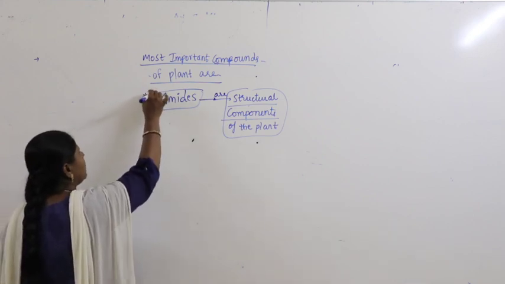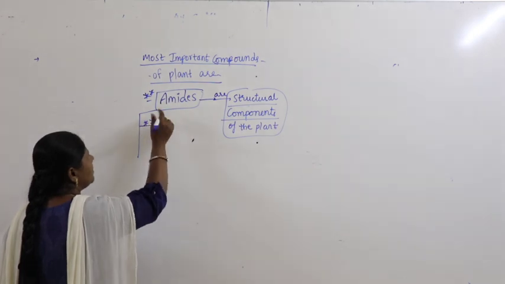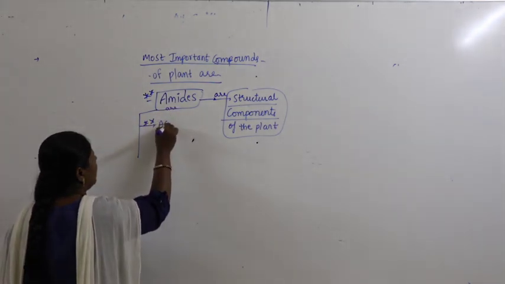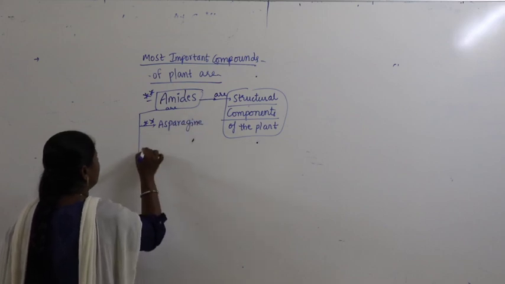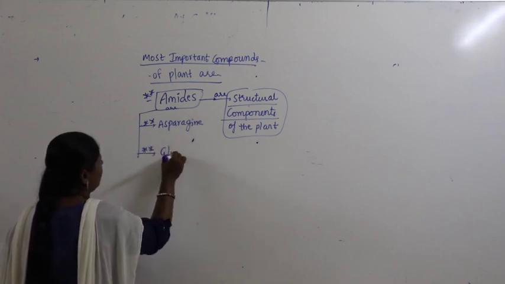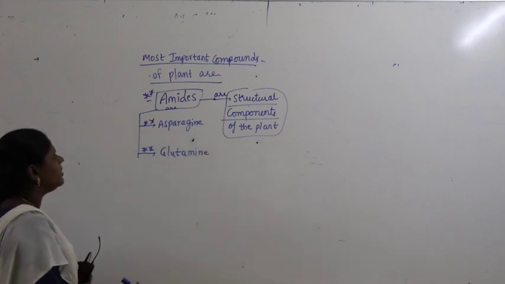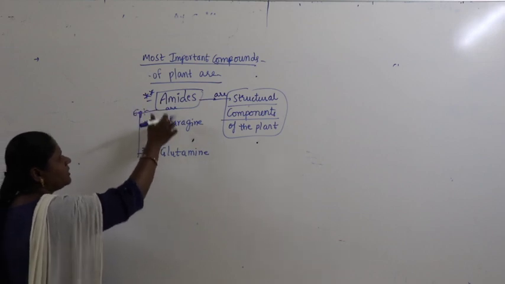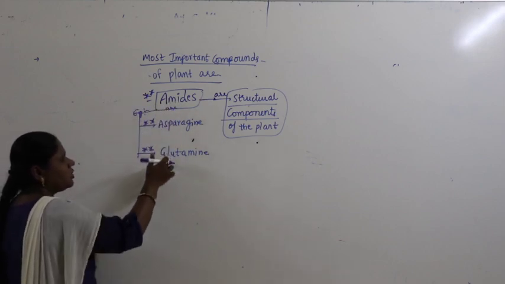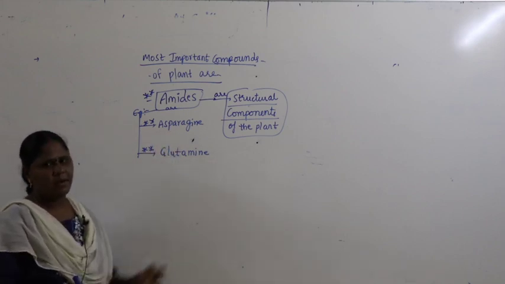Now which amides are they? The most important amides are asparagine and glutamine. Which are the two important amides? Amides, asparagine and glutamine, these two are amides.